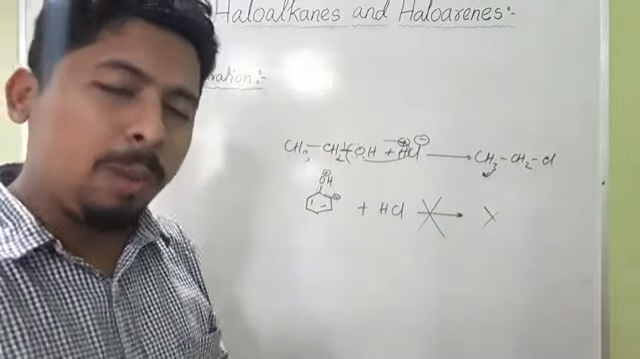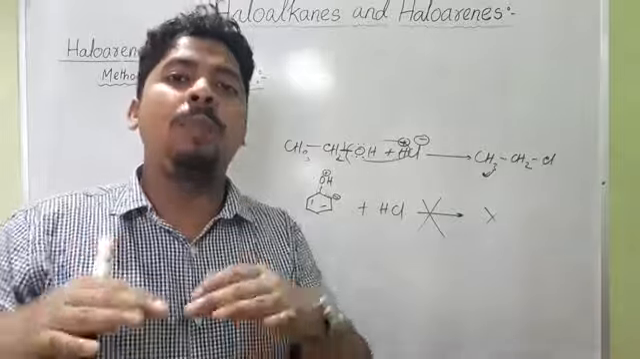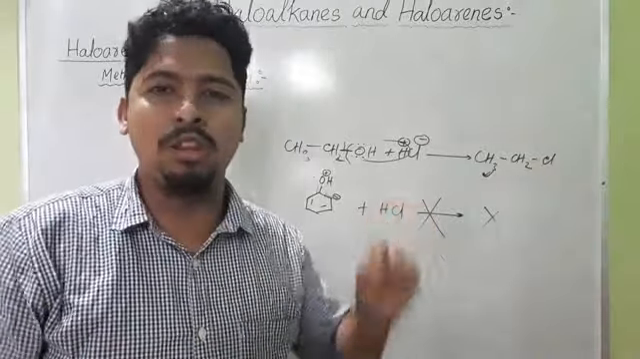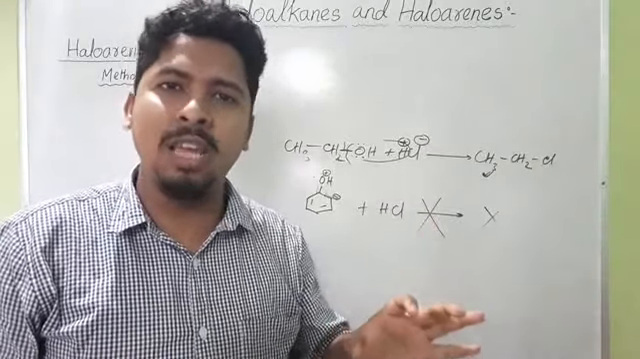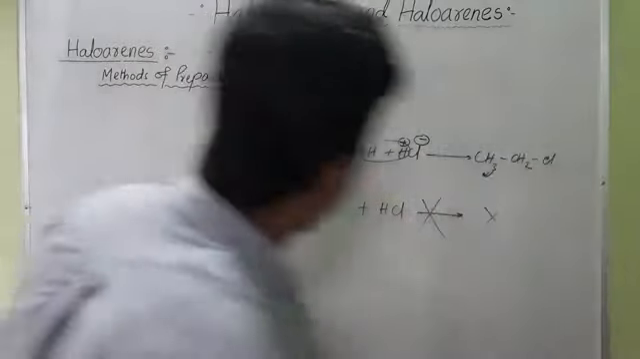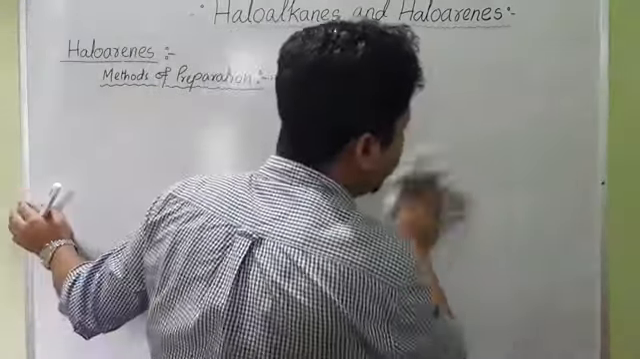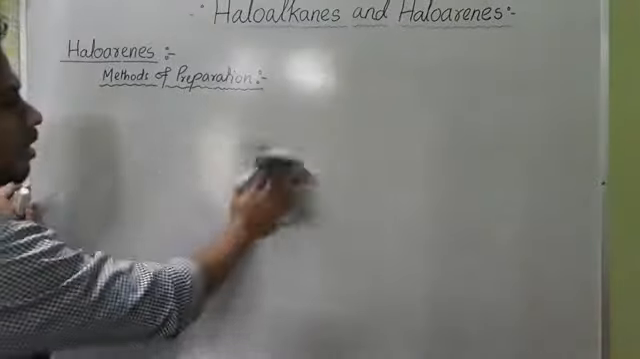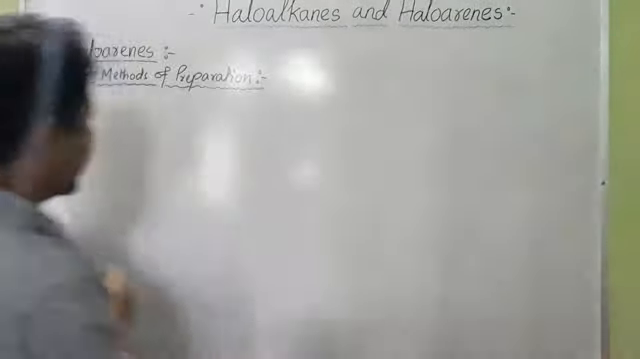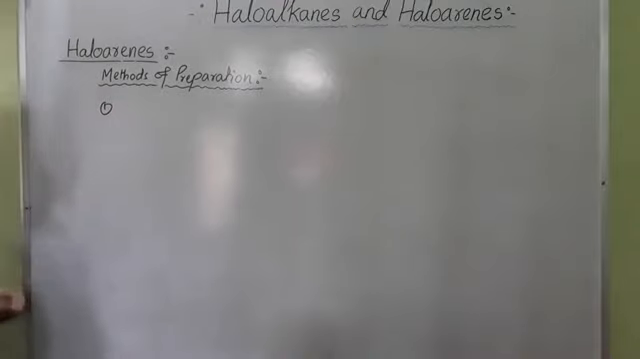So for the preparation of these haloarenes, some other methods are used. Now we'll be discussing this. Now how are these haloarenes prepared? These haloarenes can be prepared in a number of ways. Number one is from aromatic hydrocarbon.